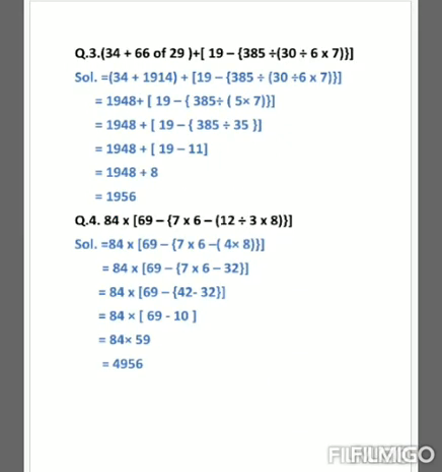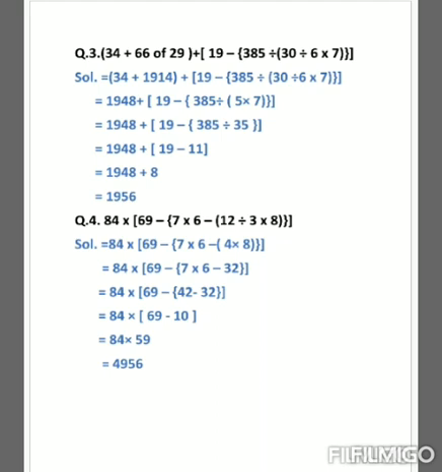See the next question. Small bracket 34 plus 66 of 29, small bracket close, plus big bracket 19 minus curly bracket 385 divided by small bracket 30 divided by 6 multiplied by 7, small bracket close, curly bracket close, big bracket close. So here we have two small brackets and first we will solve our first small bracket.